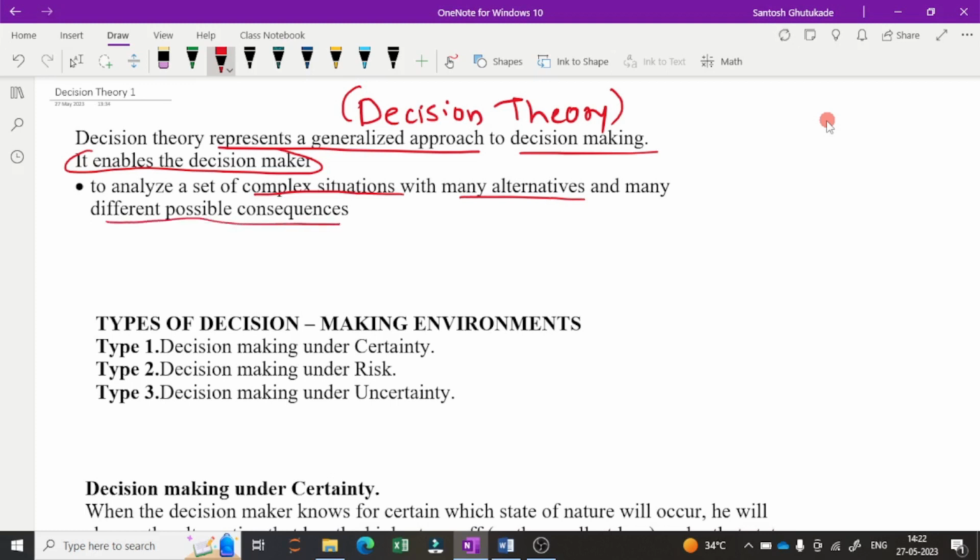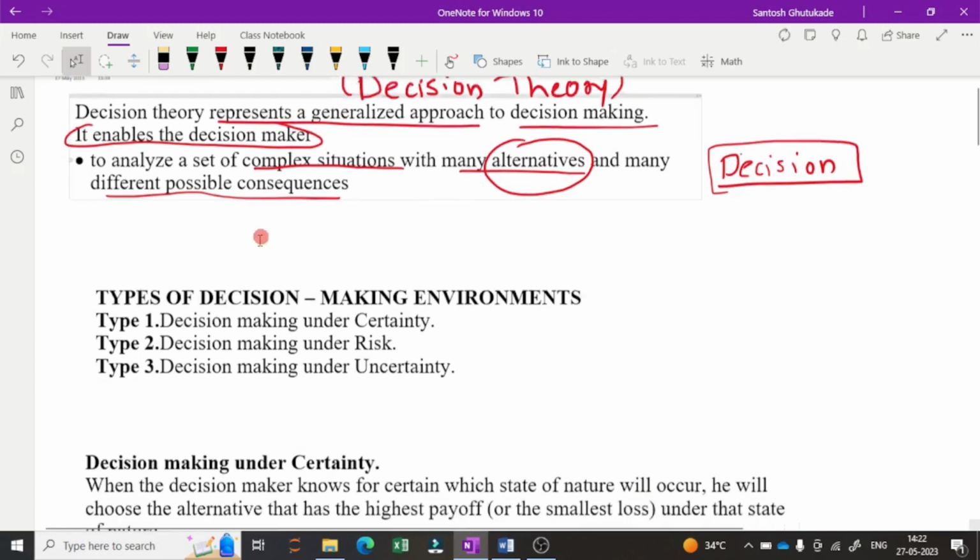While taking a decision, we have different situations, and for those situations we have different alternatives, and we have to select any one alternative from that number of alternatives. That is nothing but decision theory. In day-to-day life, we take our regular decisions by logical thinking. So what are the different types of decision?